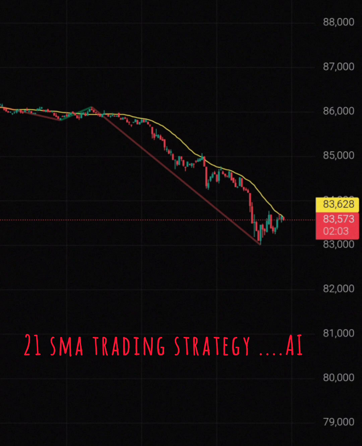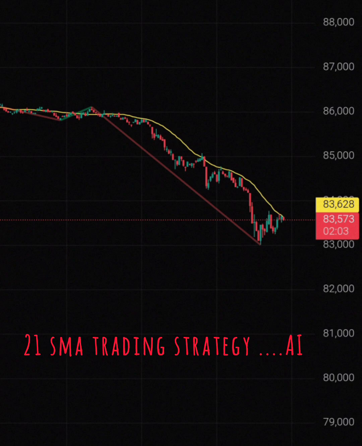Example use cases. Trend following: use the 21 SMA to stay in trades as long as the price remains above it in uptrends or below it in downtrends. Pullback trading: look for pullbacks to the 21 SMA as potential entry points in the direction of the trend. Reversal signals: watch for price breaking above or below the 21 SMA as a potential trend reversal signal.